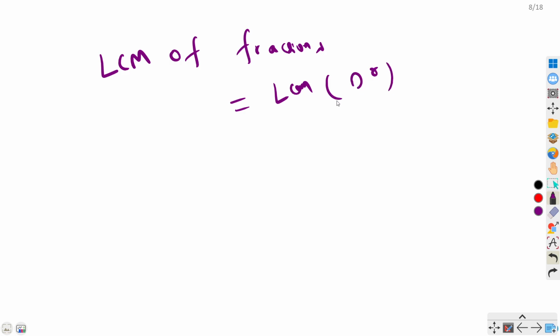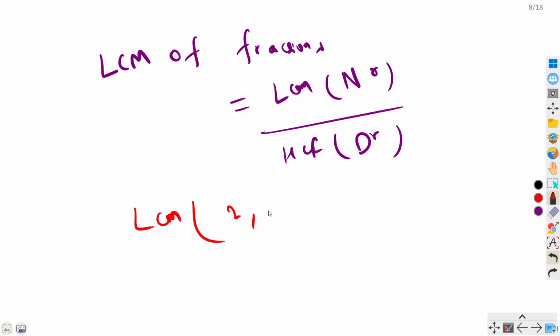So LCM of two fractions is LCM of numerator and HCF of denominator. So you want to find the LCM of 2 and 7 by 3.